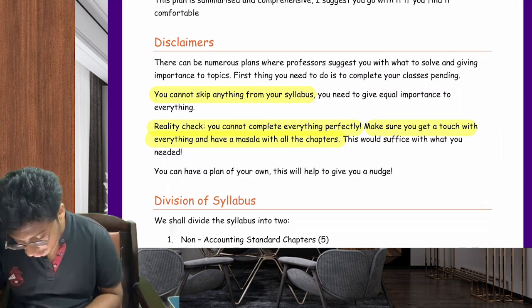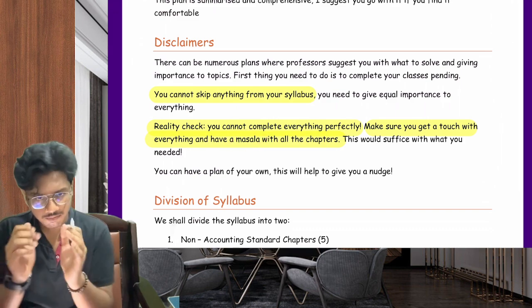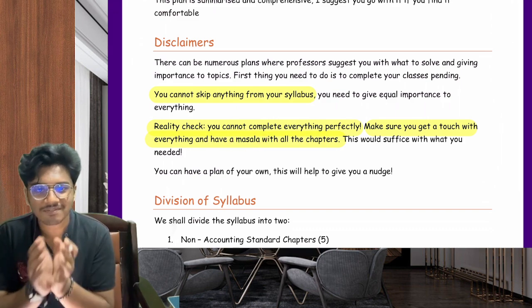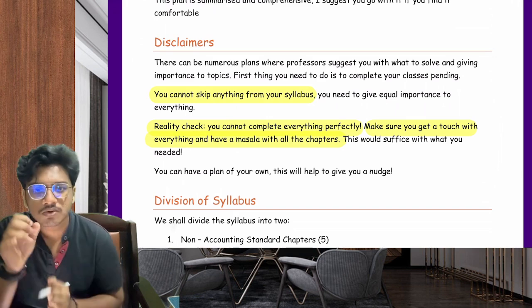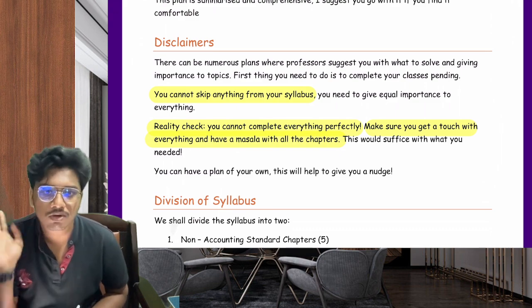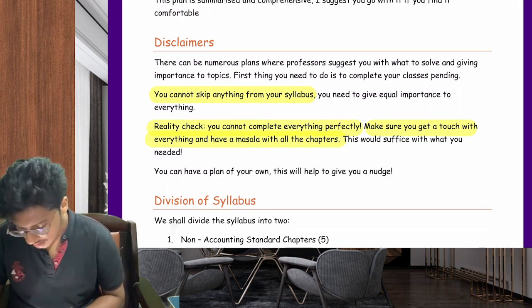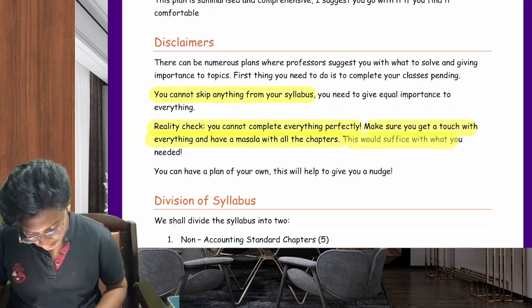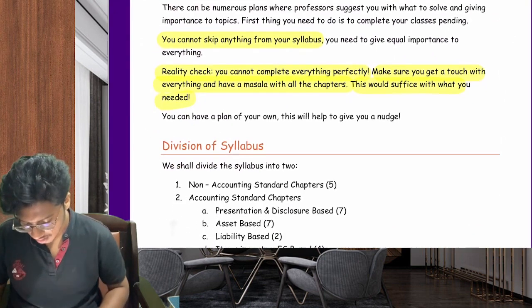What do I mean by masala? For a particular chapter, make sure that with your understanding, you could solve all the illustrations and test your knowledge questions. If you can do that, that's your masala. That's what I mean by that, and that would suffice for your needs.